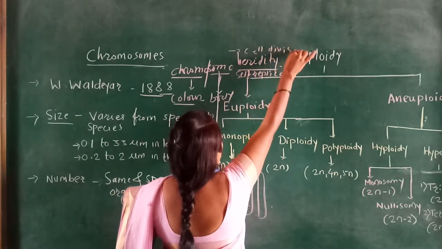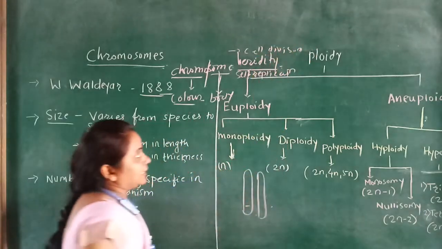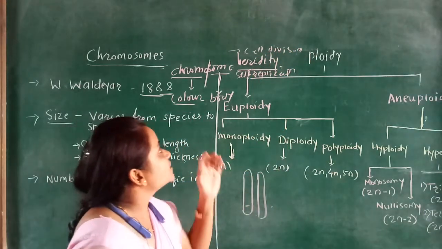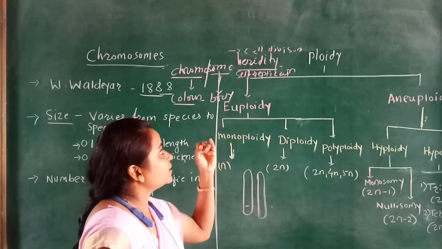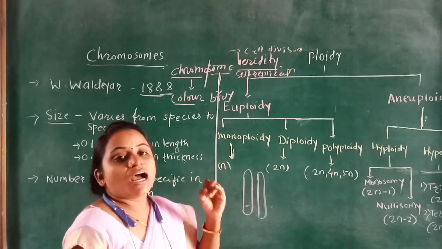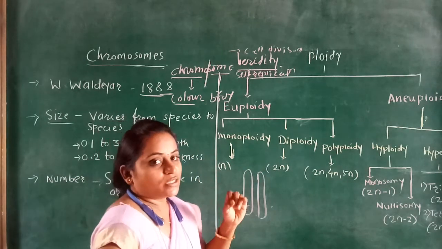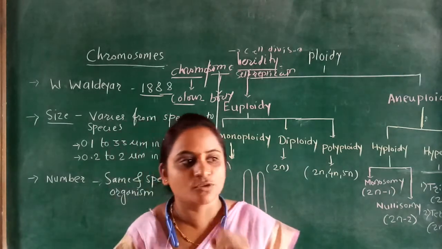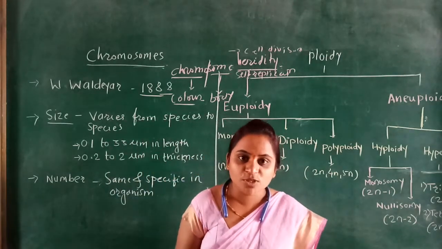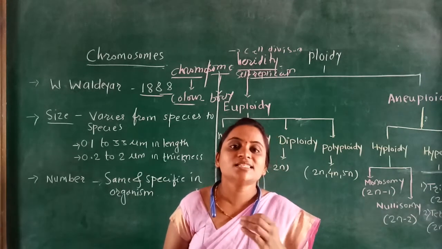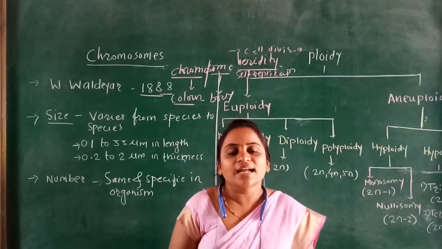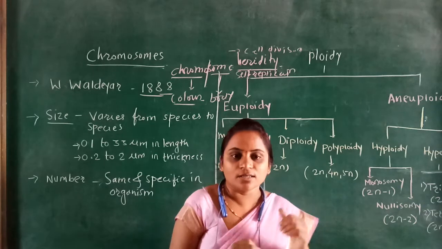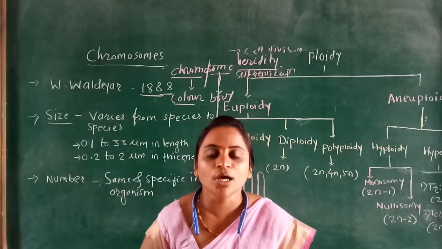It is responsible for cell division as well. After that cell division, hereditary, self-replication, and then the mutation. In the process of mutation, this chromosome is also responsible. Mutation means what? A sudden change in the genetic material. At that time, this chromosome plays an important role.